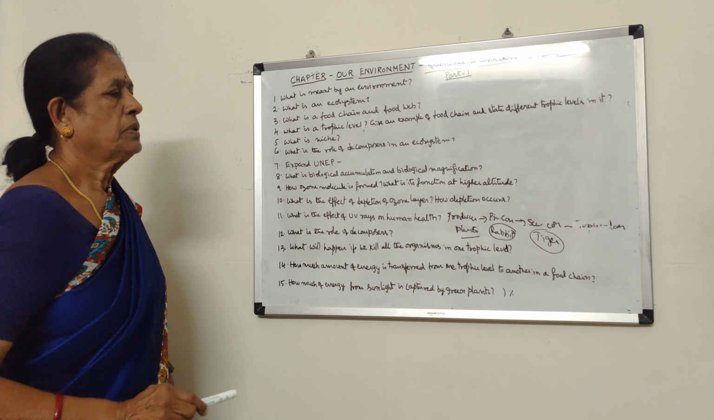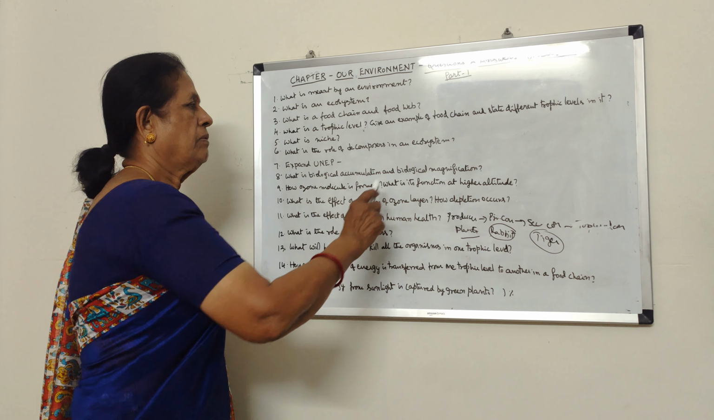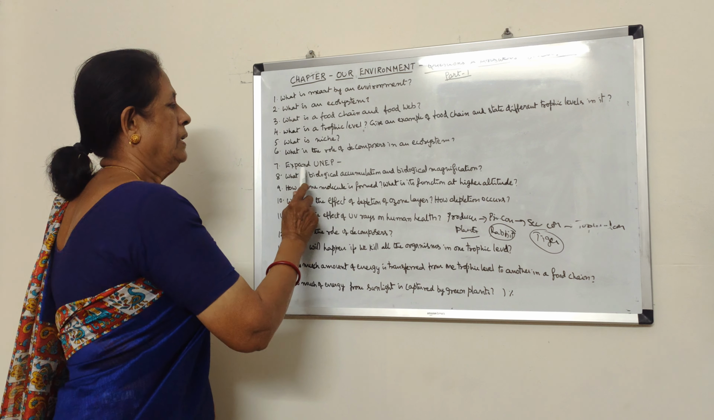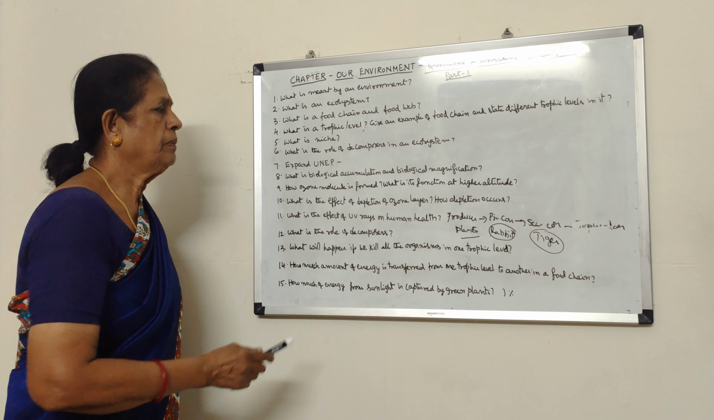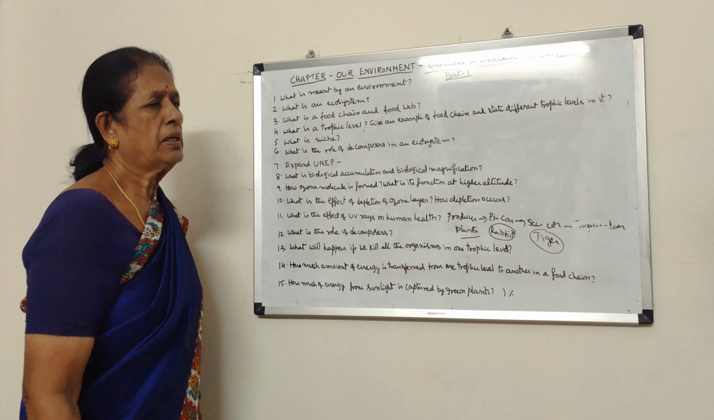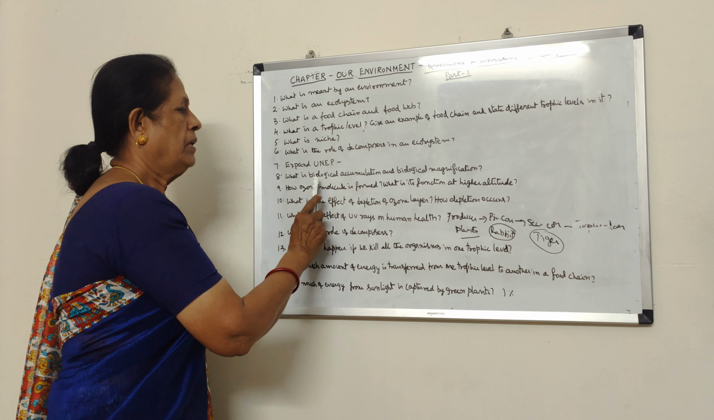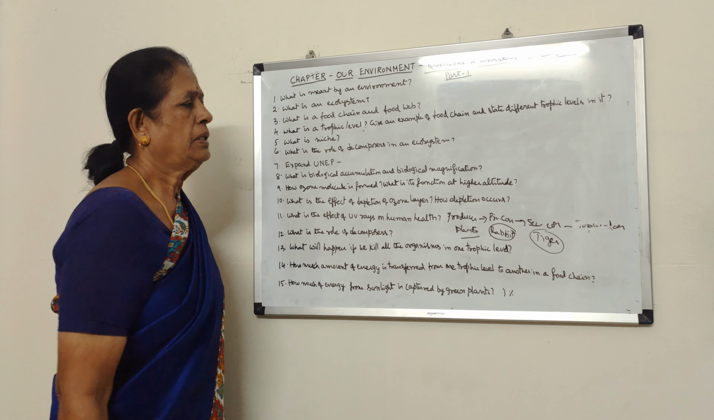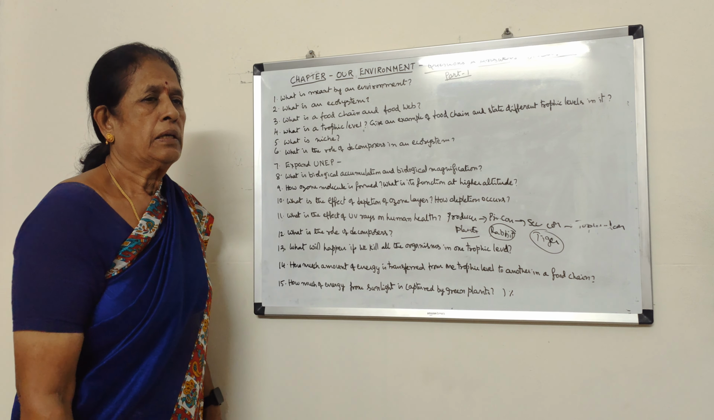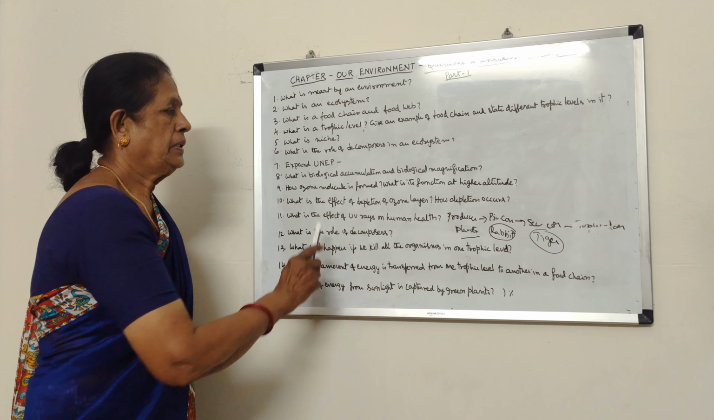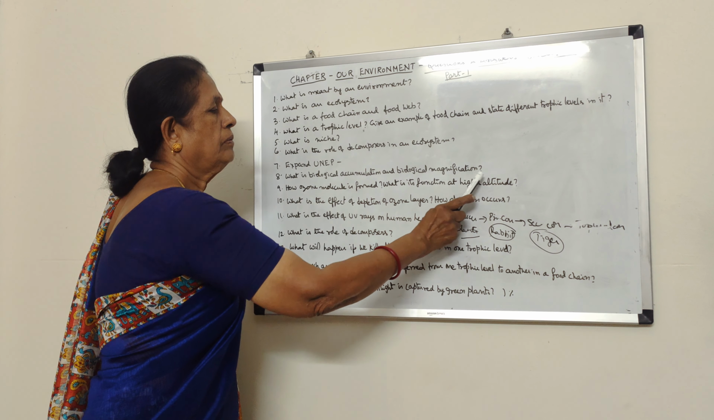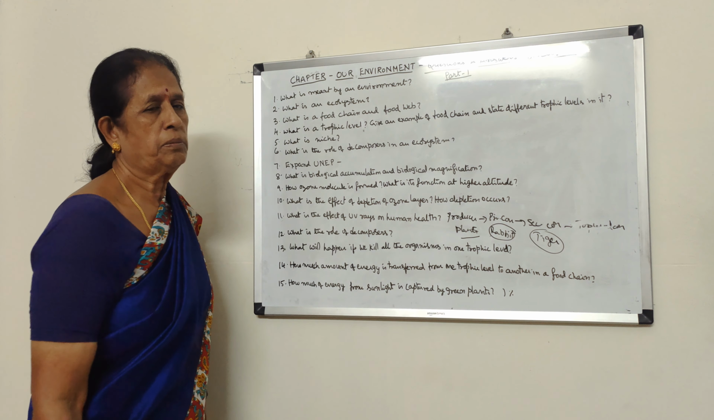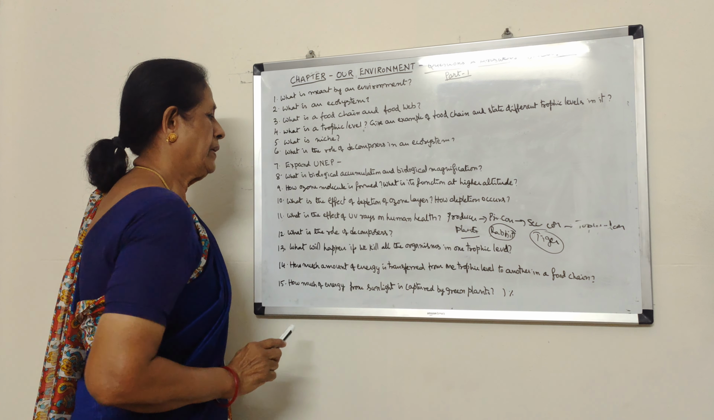What is the role of decomposers? They decompose dead parts of plants and animals and they get their nutrients. What is biological accumulation and biological magnification? Entry of pollutants into the food chain is called biological accumulation, and concentration of the pollutants in the top level consumer is called biological magnification.